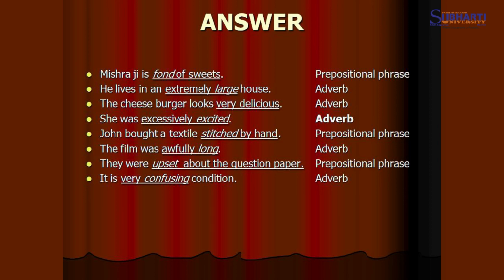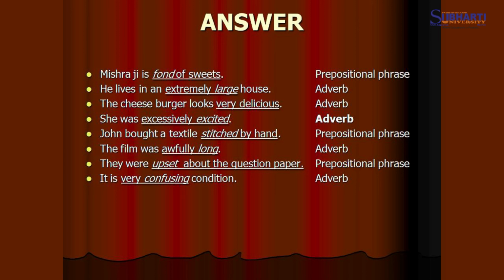He lives in an extremely large house. What kind of house? Large house. It is telling about the degree, so it is an adverbial phrase. Cheeseburger looks very delicious. Again, it is an adverbial phrase. She was excessively excited. She was excited. The manner is being told here, it is excessively.